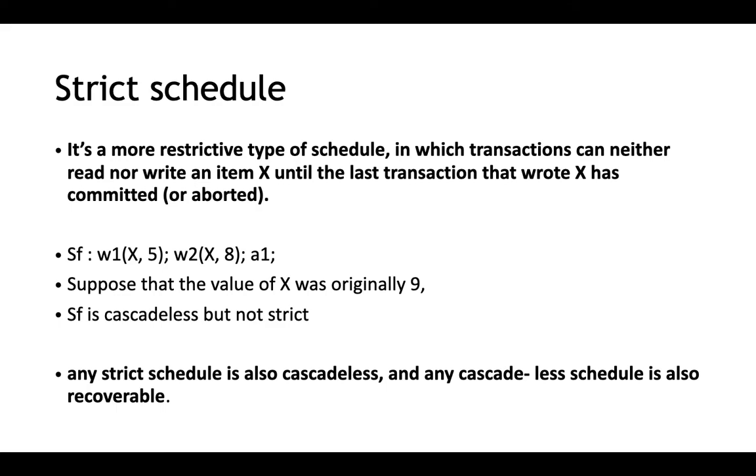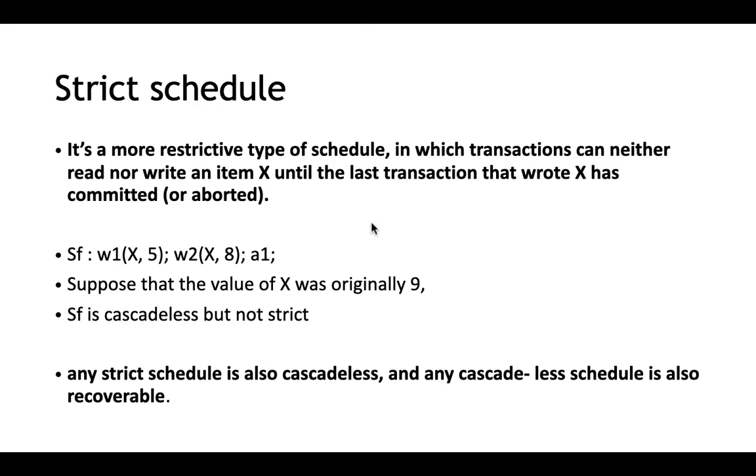In cascadeless, to read, we had to wait for the other transaction that had written X to commit. Right. So in strict schedule, for an event to read or write on that X, we should wait until the other transaction had committed.